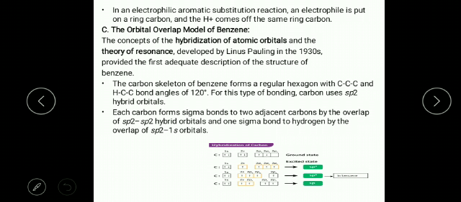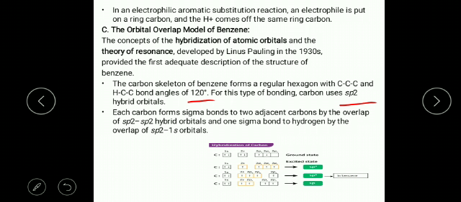The carbon skeleton of benzene forms a regular hexagon with carbon-carbon and hydrogen-carbon bond angles of 120 degrees. This 120 degree angle is always found in trigonal planar compounds. And I want to tell you one thing, this 120 degree angle is possible when carbon is sp2 hybridized. For this type of bonding, carbon uses sp2 hybrid orbitals. sp2 is a hybridization of atomic orbitals.